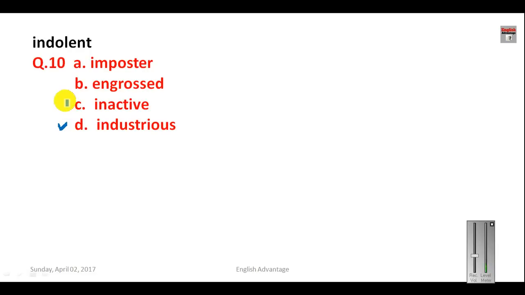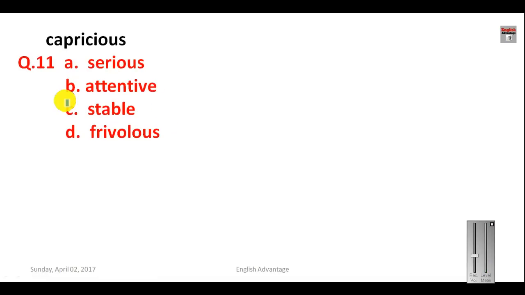And imposter is a cheat person. Engrossed means completely busy in doing something. So here your answer will be industrious. Let us see the question number 11.